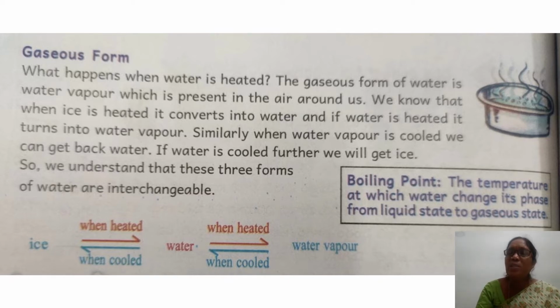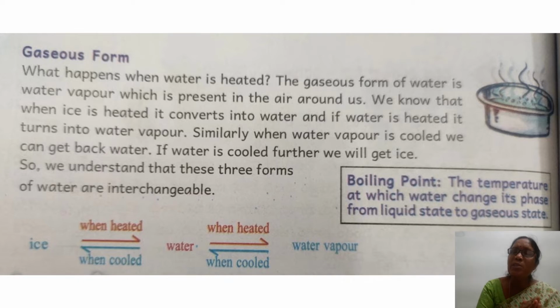So the temperature at which liquid water changes into gaseous water, from liquid state to gaseous state, is called the boiling point. So what's the boiling point? The point at which liquid water boils is called the boiling point.